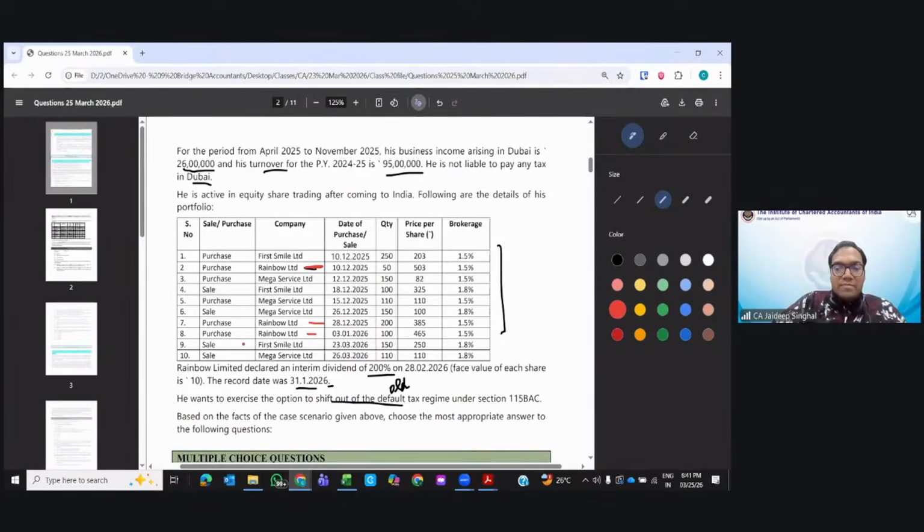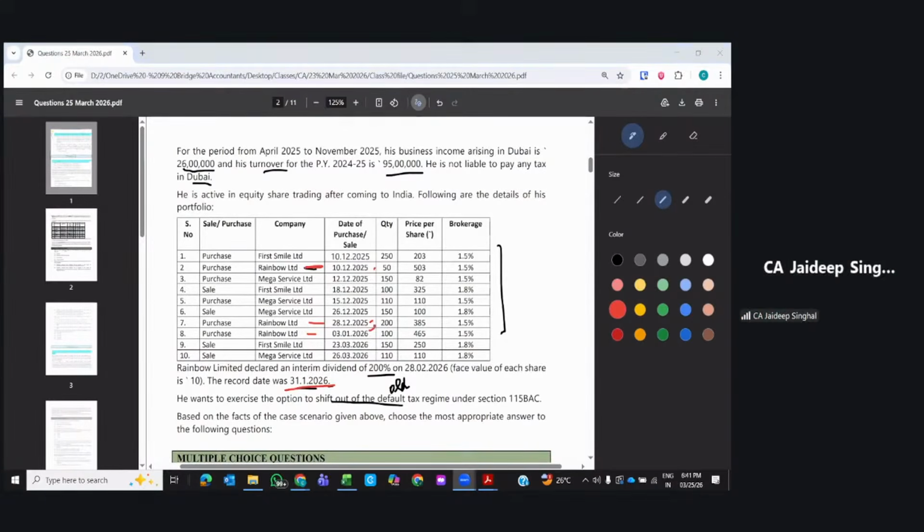Here it was a purchase on 10th of December, 28th of December, and 3rd of January. So it is all before 31st of January. If something had been after 31st, we would not have taken it into consideration for the dividend. So how many shares? 50 plus 200 plus 100. 350 shares are there.